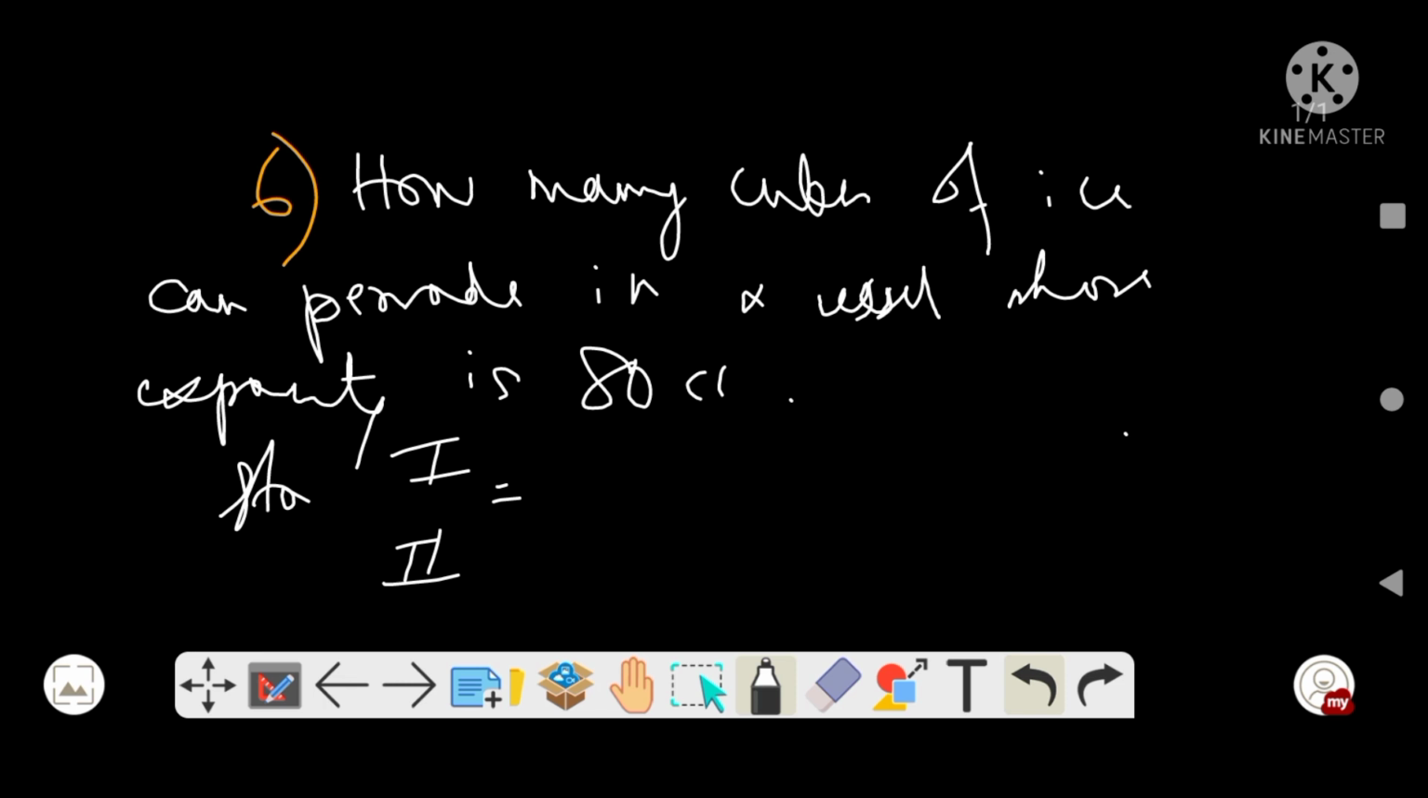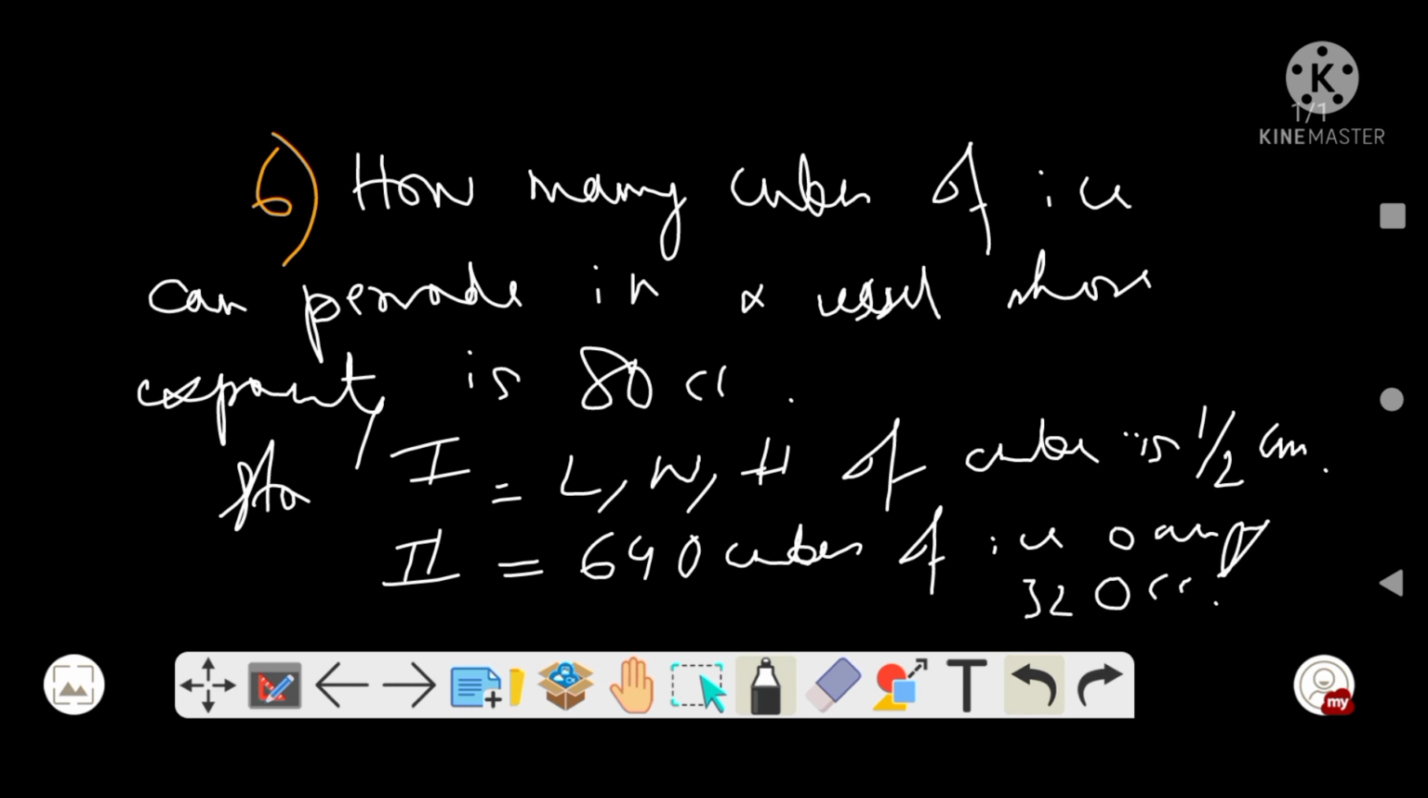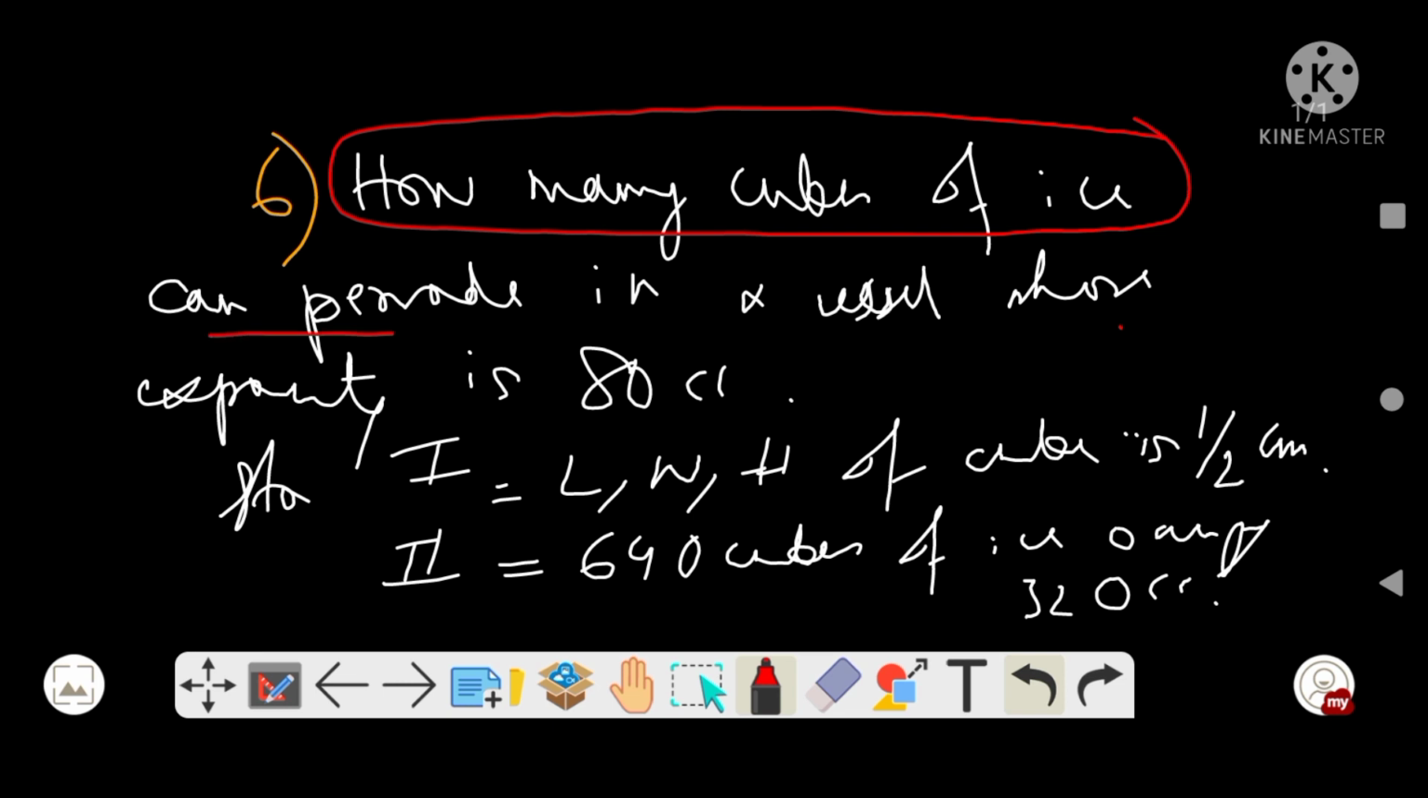Statement 1 says the length, width, height of the cube is half a centimeter. Statement 2 says 640 cubes of ice occupy 320 cc. Let us try to solve this. So they want to know how many cubes of ice can pervade in a vessel whose capacity is 80 cc.